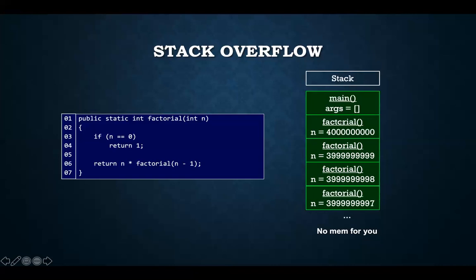So if we have a very large n as an input, like 4 billion, then we should have 4 billion stack frames on our call stack. That will lead us to run out of stack space. When the stack can take no more frames, it's said to overflow.